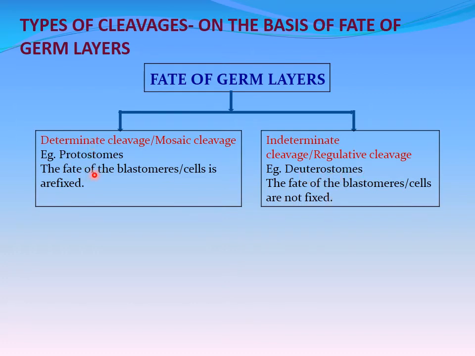In protostomes, the fate of the blastomeres or cells is fixed. In deuterostomes the fate of the blastomeres is not fixed. If the fate is not fixed, they show the indeterminate cleavage. If the fate of the cells is fixed, they show the determinate or mosaic cleavage. Indeterminate cleavage is also called regulative cleavage.